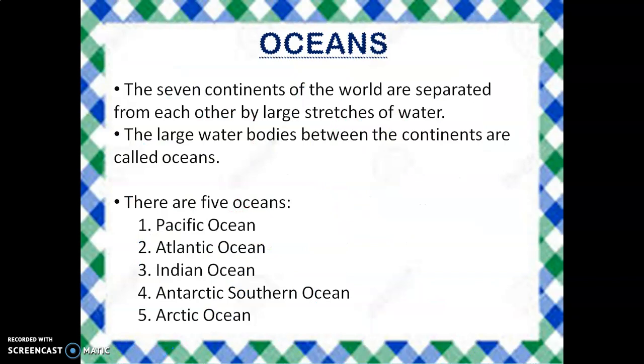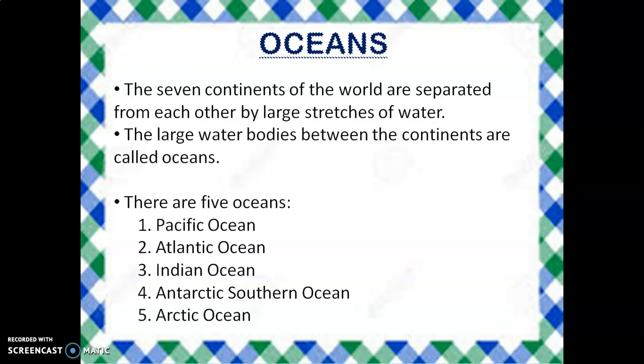Now we will study about the oceans. The 7 continents of the world are separated from each other by large stretches of water. The large water bodies between the continents are called oceans. There are 5 oceans. The first one, Pacific.